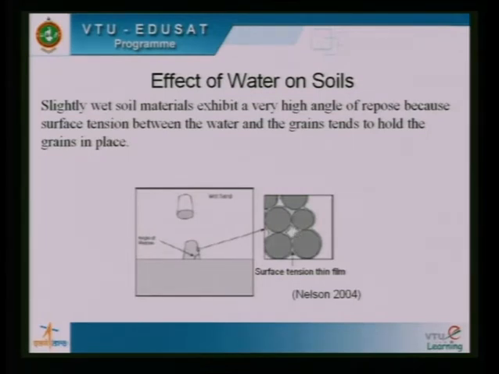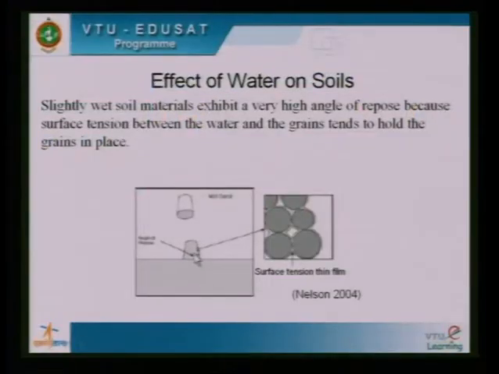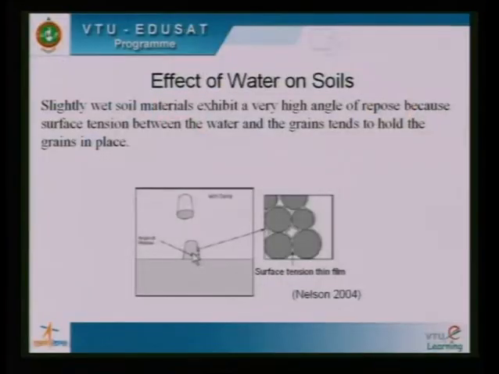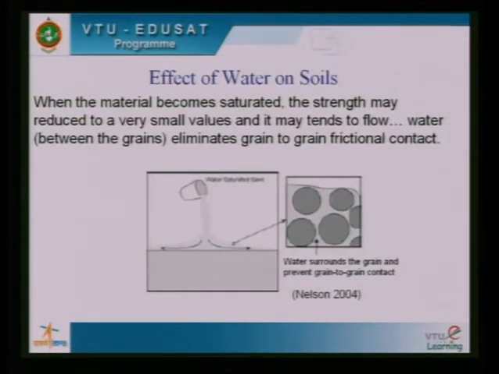As a result of surface tension, shear strength increases, and then the grains hold in place, and you see that the angle of repose keeps increasing. It increases when compared to that of a dry sand. So, in case of wet sands, the angle of repose is more than the angle of internal friction. Take a look at the next slide. When it is wet, yes, the angle of repose is more, and we can build stable slopes beyond the friction angle.